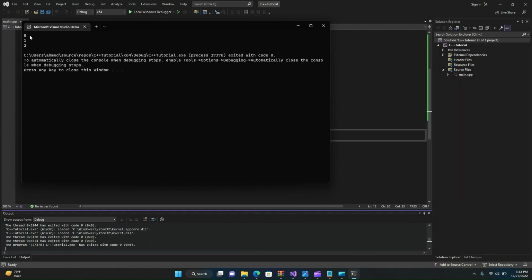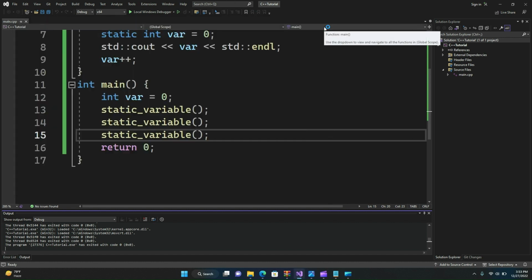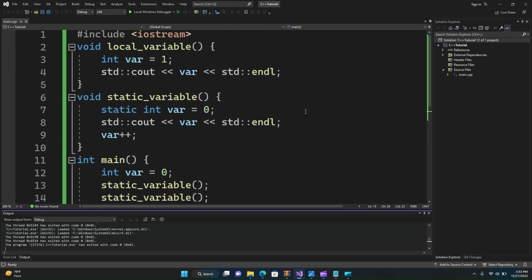So we can see it prints 0, then it prints 1, then it prints 2. So why is this not printing 0 every time? Because at every call of the function, this var variable is not reinitialized to 0, since the lifetime of this static variable is equal to the lifetime of the program.